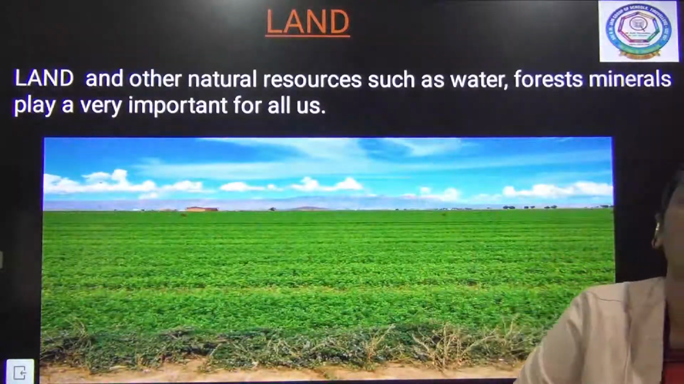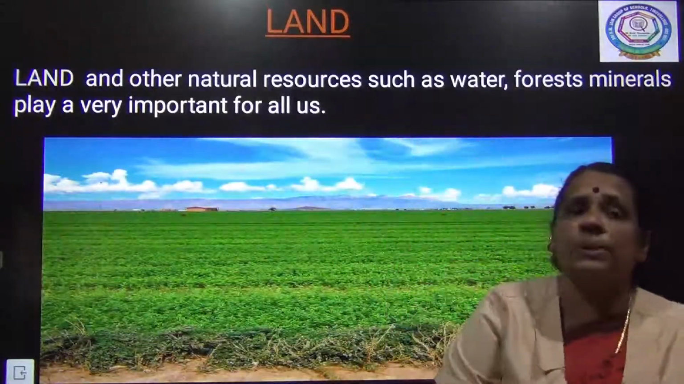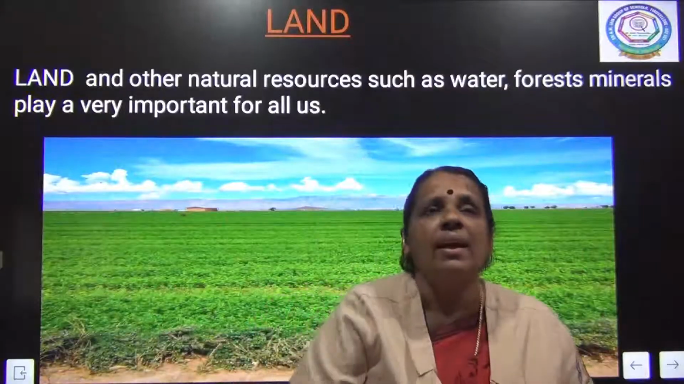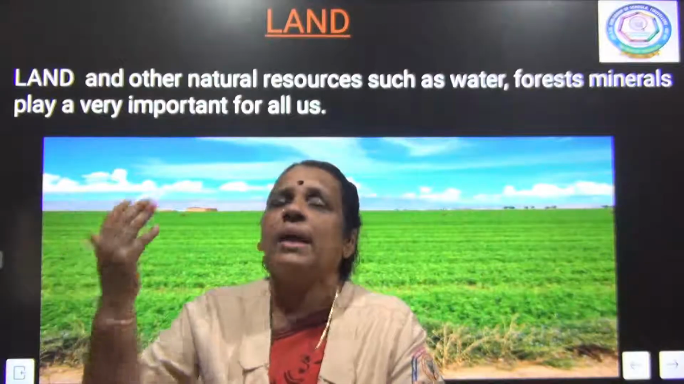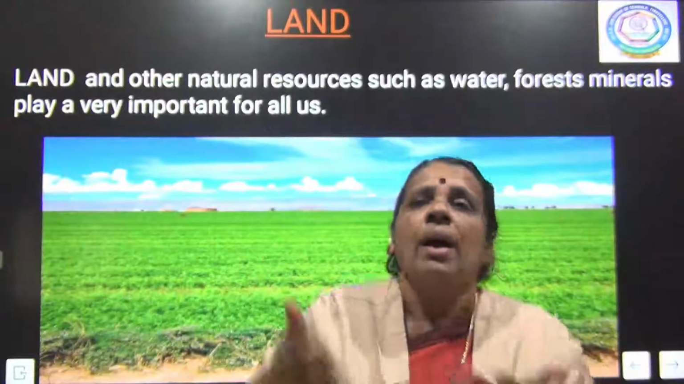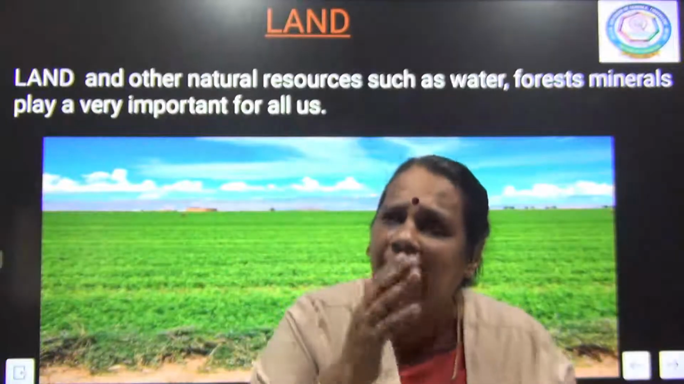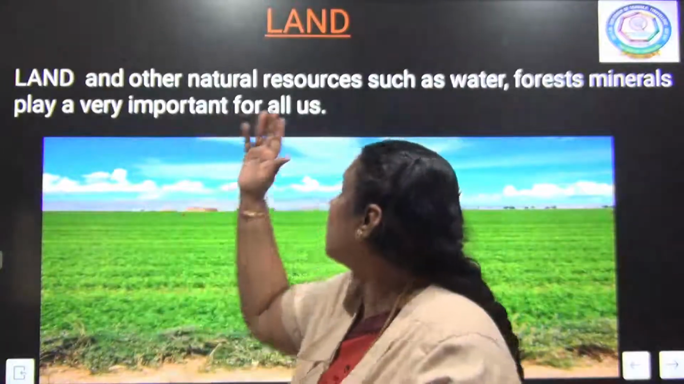The first one we are going to talk about is land, and other natural resources. Whether it is an agricultural activity, an industrial activity, construction of roadways, building of a railway network, or construction of dams, whatever the activity, land plays a greater role. Land is a very, very important requirement.